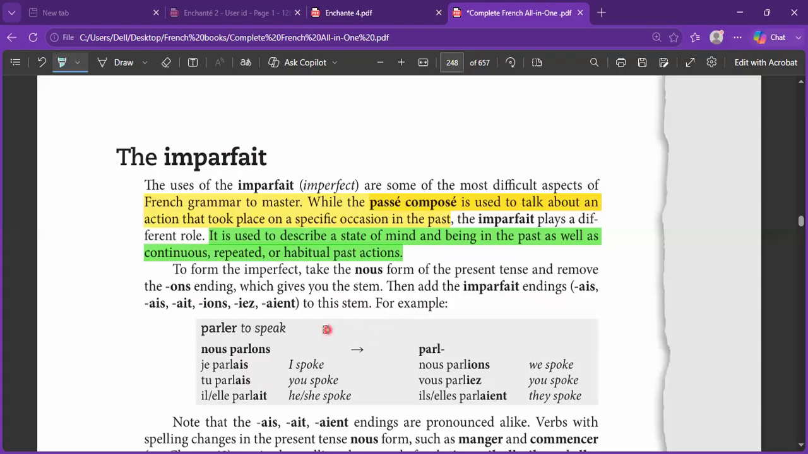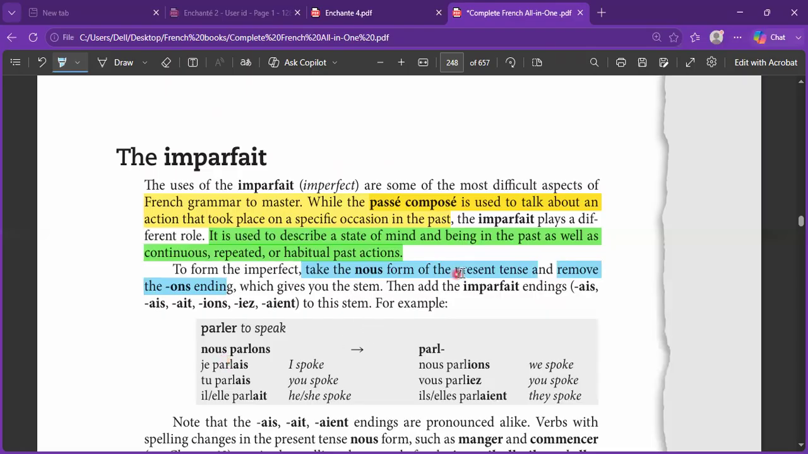Now, to form the imparfait, we always take the nous form of the present tense. This is our first step. In the second step, we remove the ONS ending from the word. Almost every category, ER, IR, RE, has an ONS. This gives you the stem ultimately.